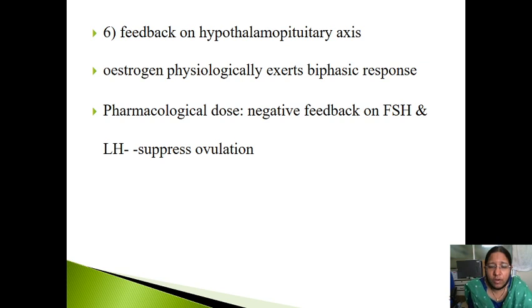A pharmacological dose gives negative feedback on FSH and LH and suppresses ovulation. You need this when you want to suppress ovulation, as in contraception. In those cases, you don't want ovulation, you don't want pregnancy. So you give a pharmacological dose, which causes negative feedback on FSH and LH and suppresses the ovulation.